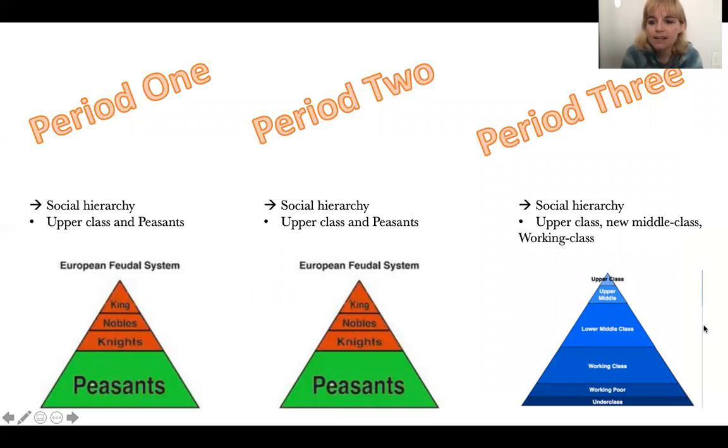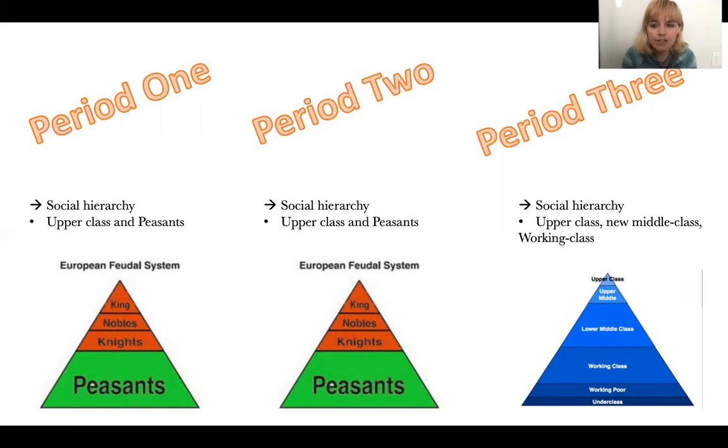So I wanted you guys to get more of a sense of what this looks like. Again, we have this social hierarchy across all of the periods in AP World. I use Europe here because it's much easier to envision, because we're mostly talking about Europe right now. You have this social hierarchy in period 1 where you had the king, the nobles at the top, and then the lowest classes of peasants. Period 2 is the same thing. You had the kings, the nobles, the knights at the top, and then you had the peasants, the farmers.